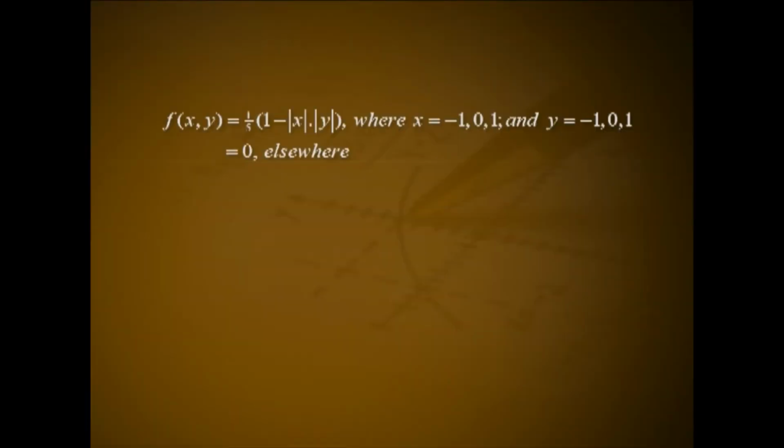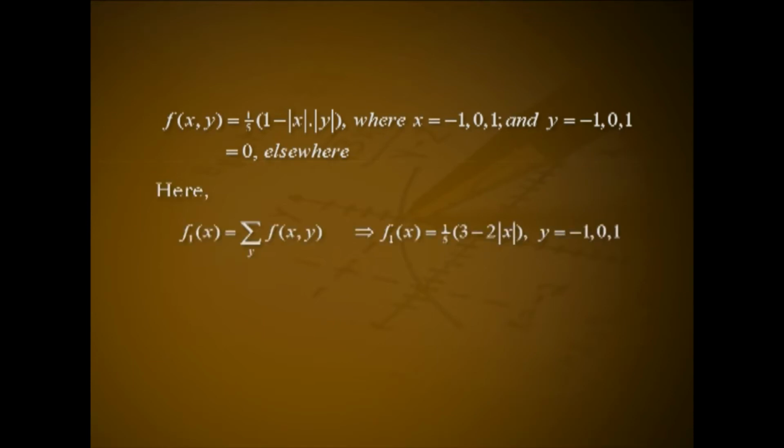Example. Consider two random variables X and Y with joint PMF f of xy equal to 1 by 5 into 1 minus modulus of x into modulus of y, where x equals minus 1, 0, 1 and y equals minus 1, 0, 1, and f of xy equals 0 elsewhere. Here f1 of x equals summation over y f of xy. This implies f1 of x equals 1 by 5 into 3 minus 2 into modulus of x, for x equal to minus 1, 0, 1.